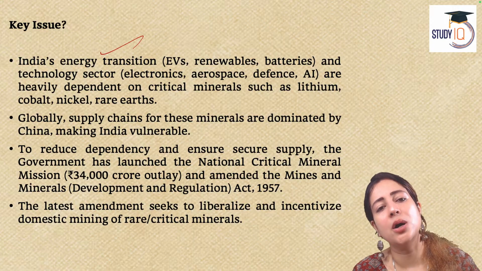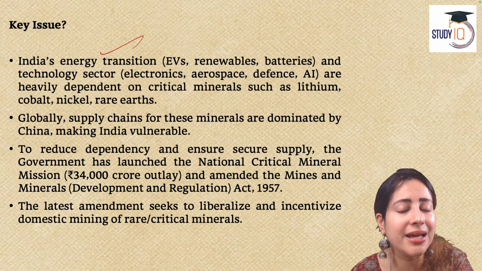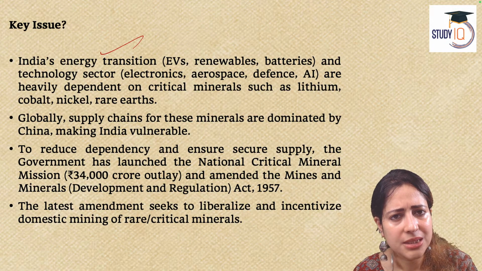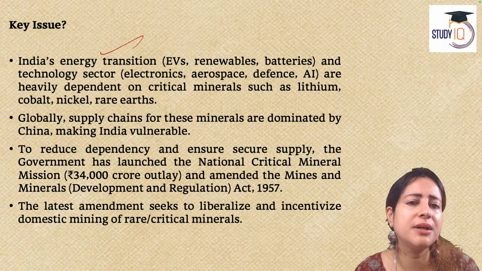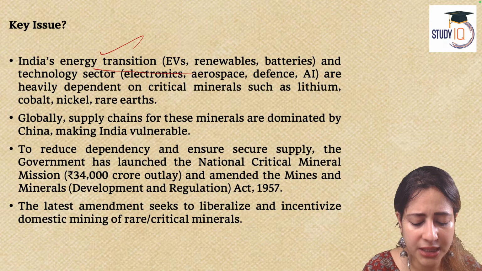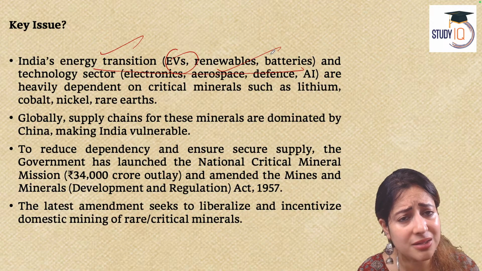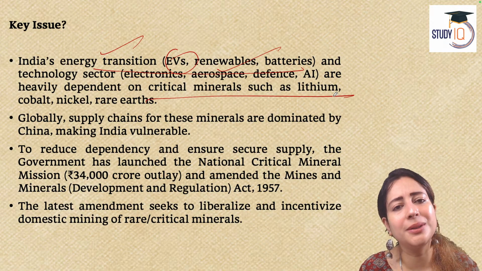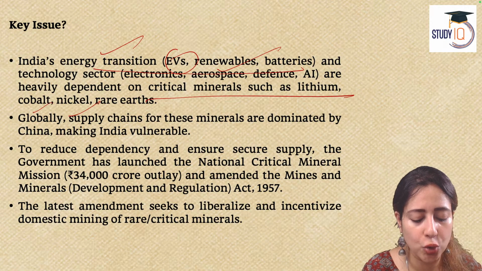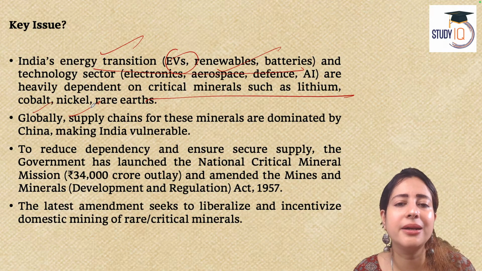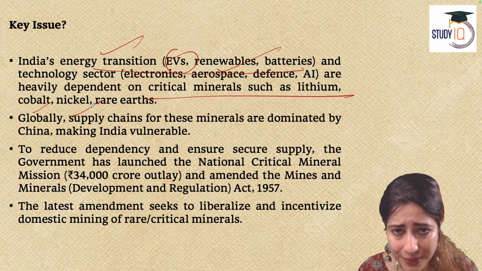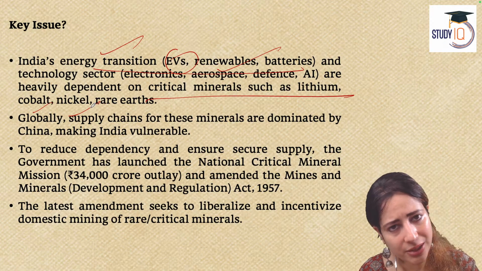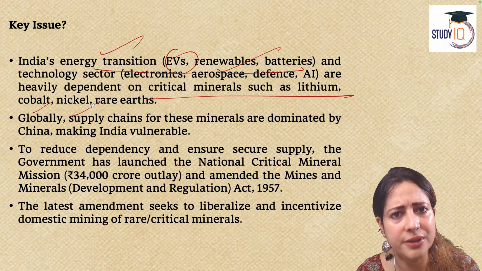Now, India is moving towards clean energy. We just saw zero net carbon emission by 2070 is our goal. Definitely, we need to move towards electric vehicles, solar batteries, and all of that. What to do? We need to depend on materials like lithium, cobalt, nickel, and other rare earth materials. Globally, the supply chain is dominated by China. We cannot depend on China. We already have seen that.